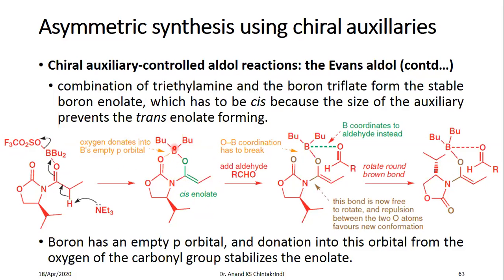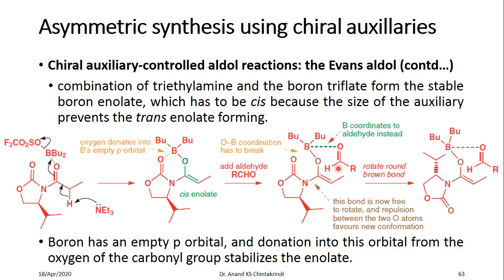Now remember, boranes are Lewis acids. They can accept a pair of electrons by having an empty p orbital. So the oxygen donates into this. However, this O-B coordination is weak and is broken when you add an aldehyde here. Now, when this aldehyde is attacking, it has to attack from a certain face of this particular enol here.